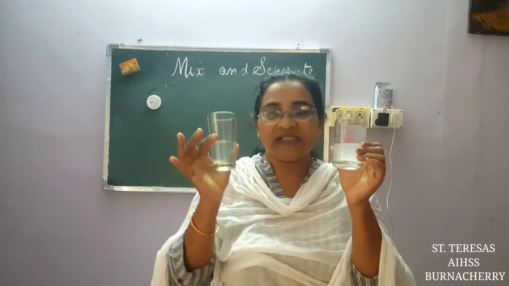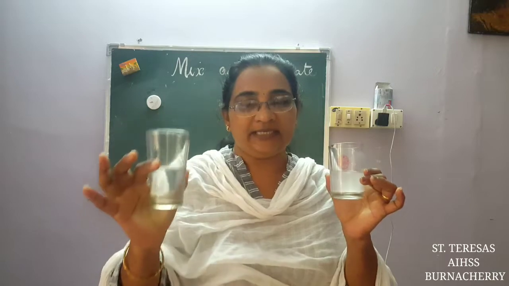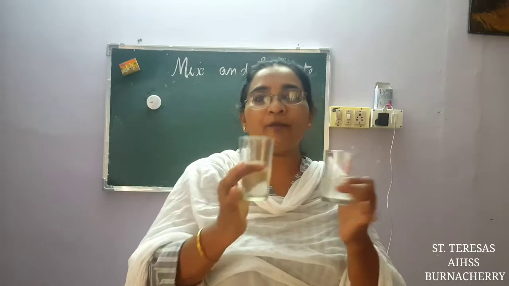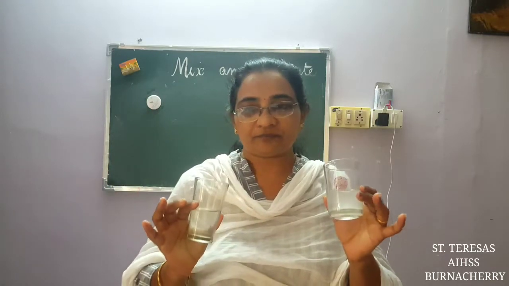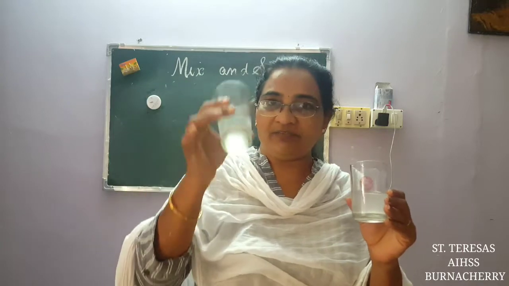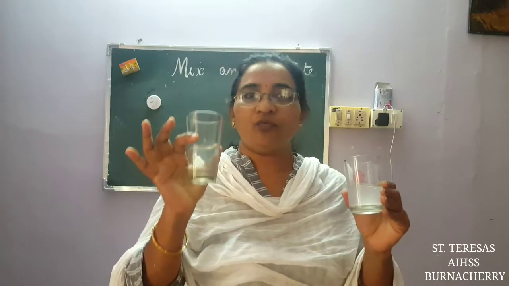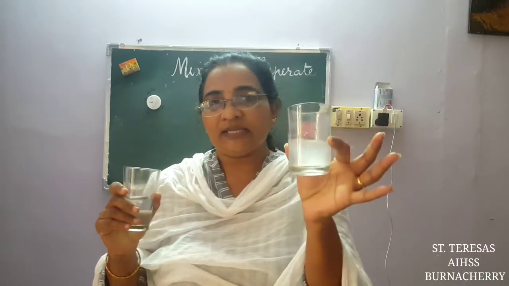So in these 2 solutions we see that in one it is mixing completely, giving that whole property to the whole solution. The mixture exhibits the same property throughout, everywhere. If you take any part of the whole mixture, it is sweet water. But here what has happened?